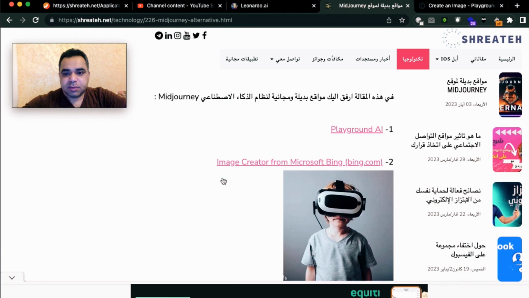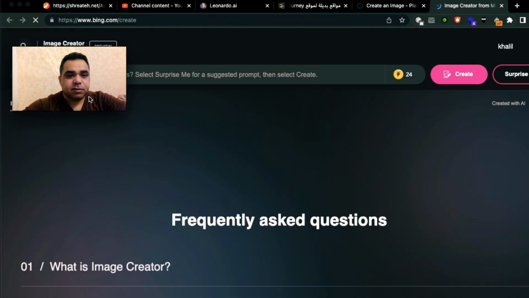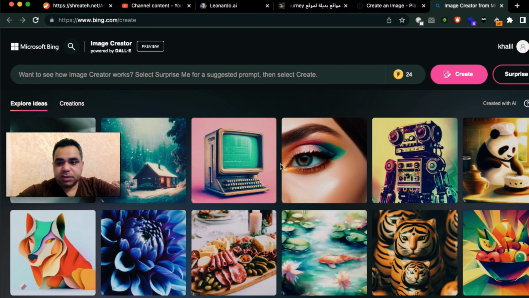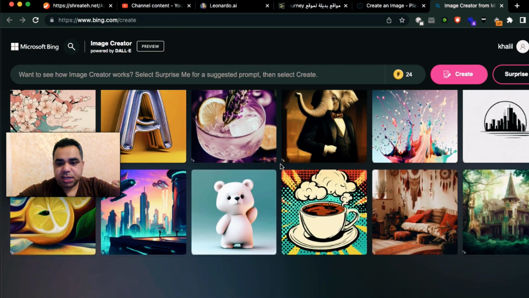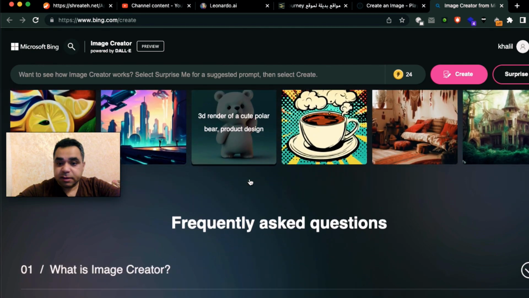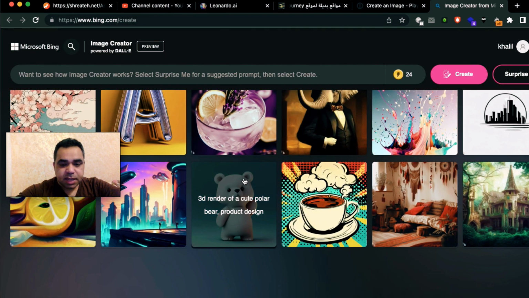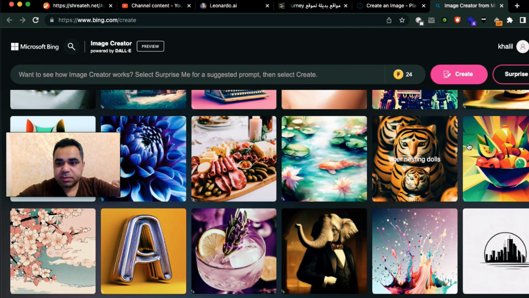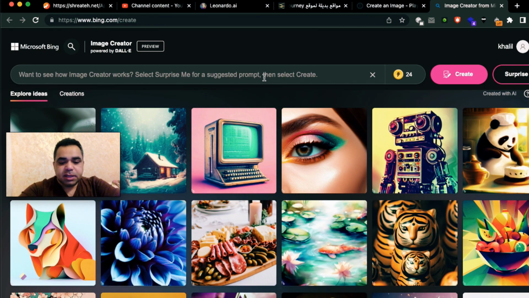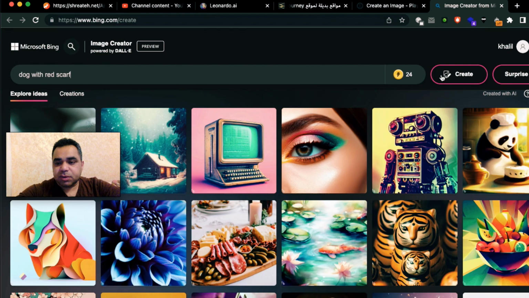The second website is Bing.com, which comes from Microsoft.com, powered by DALL-E. As you see here, some amazing pictures that were generated by this AI, which is DALL-E. You can hit any picture to get its prompt, same as the other websites. As here, panda cooking. Let's go and hit our prompt, dog with red scarf, without any mask or anything.